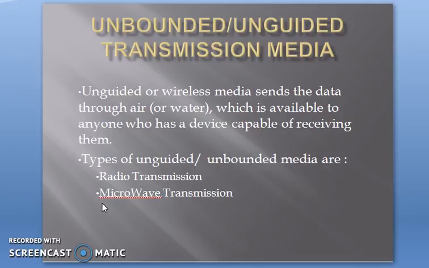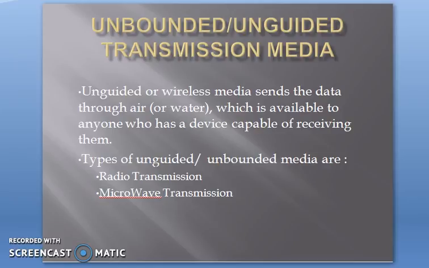In the previous slide we have seen bounded transmission media. In bounded transmission media you will have a physical cable or a wire for connecting two nodes or two devices. But unbounded transmission media is also called wireless media, where the data is sent or transmitted through the air, which is available to everyone who has a device capable of receiving it.